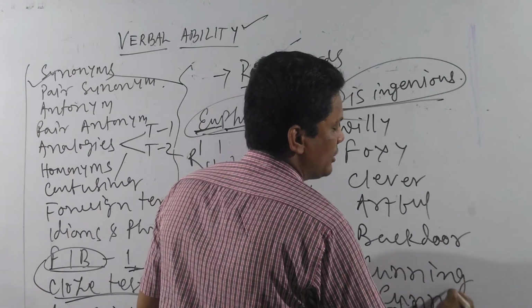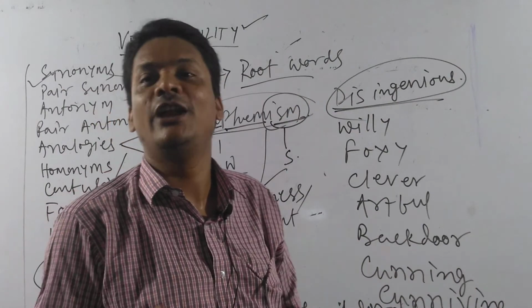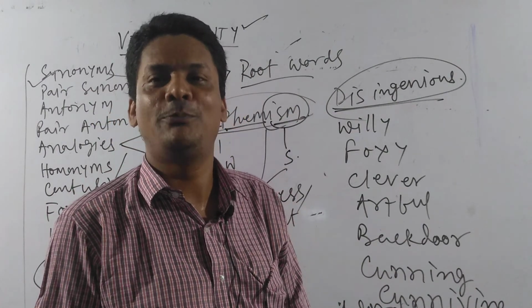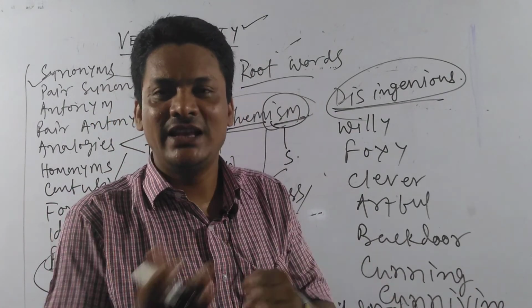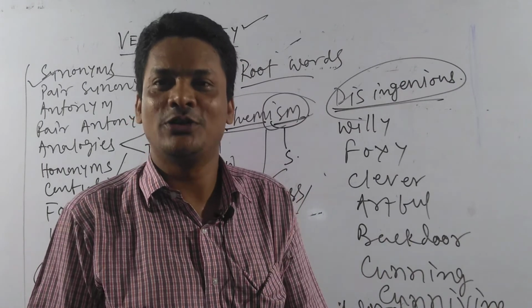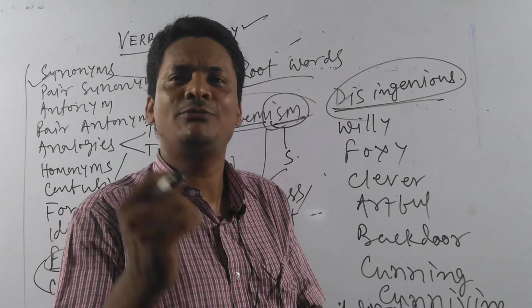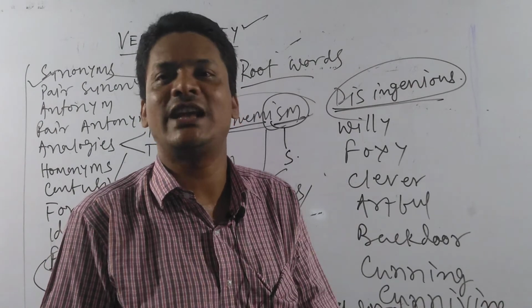Like that, you can make numerous group words, and those group words can help you replace one word with another so that your sentence can be formed, right? So I have just pointed out root words and group words.